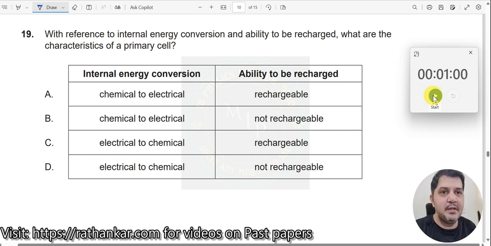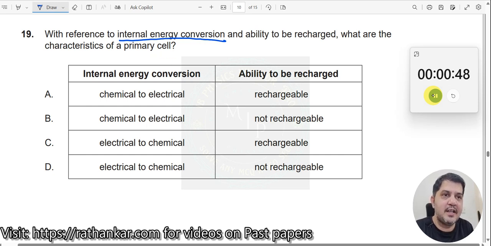Question number 19. Now, with reference to the internal energy conversion, remember, whenever there is an internal energy, don't get confused with saying that it is related to heat energy. It's not about heat energy here. Just split this term, internal energy. There is something as energy conversion taking place due to internal processes. That's what it means. And ability to be recharged.